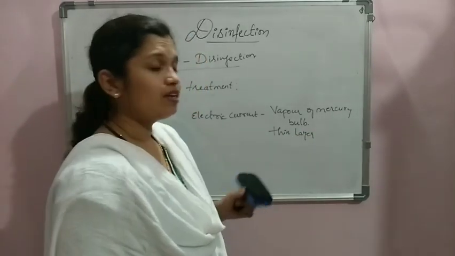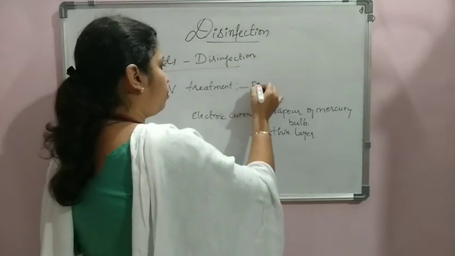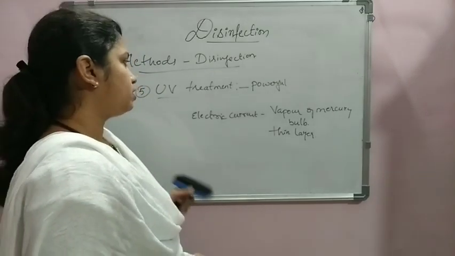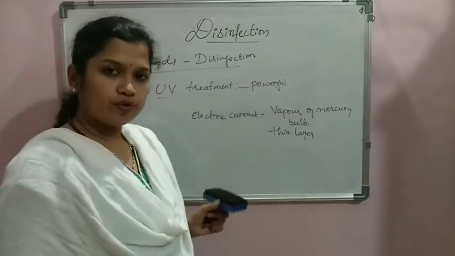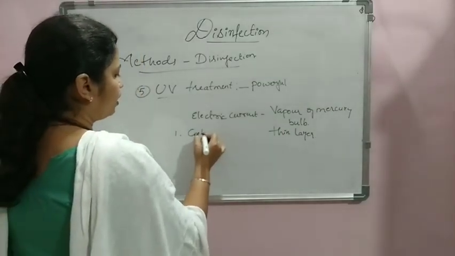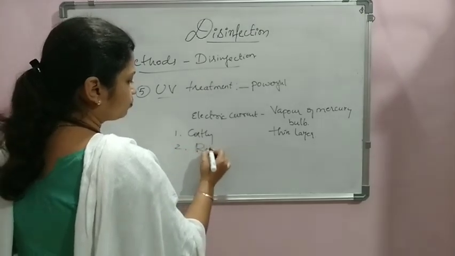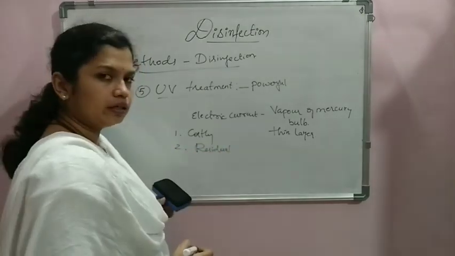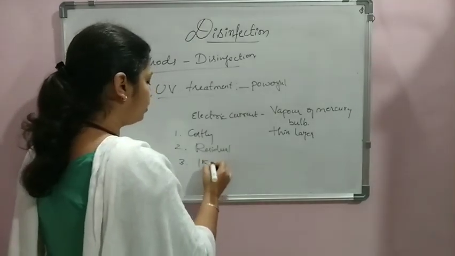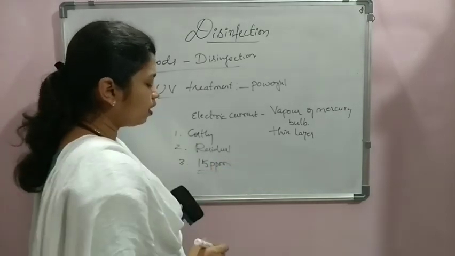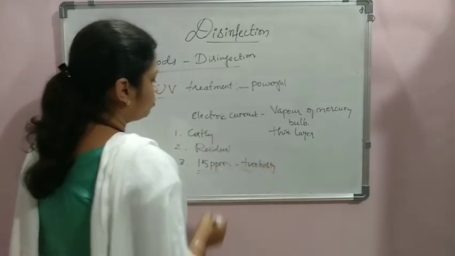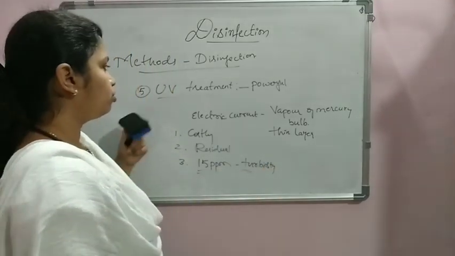Otherwise the process will not be that effective. This is also a very powerful method when we compare it with all the other disinfection techniques. But production of UV radiation itself is very difficult, because of which the process proves to be costly, and there is no residual disinfectant left in the water. This method also does not work properly whenever the turbidity is more than 15 ppm or mg per liter. These are some of the disadvantages of UV treatment.